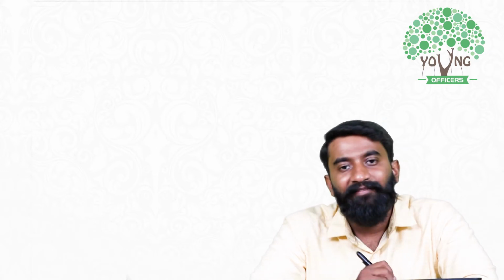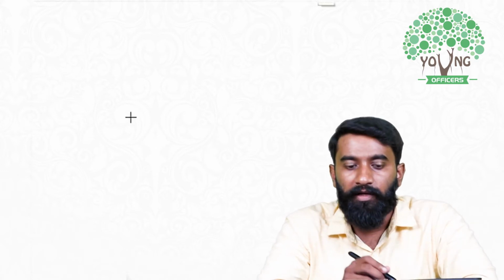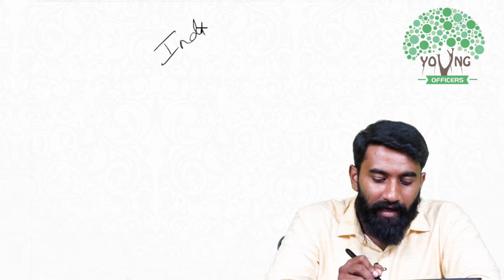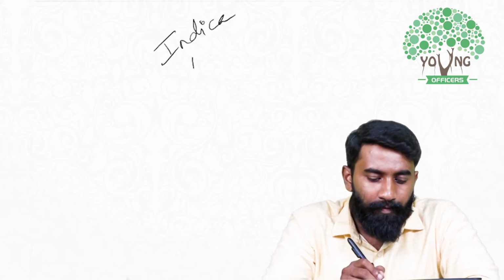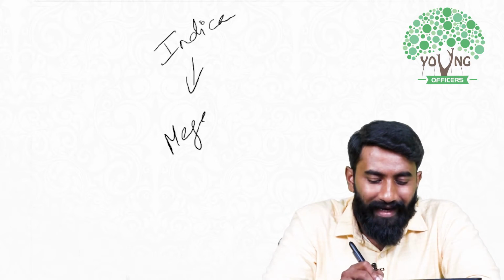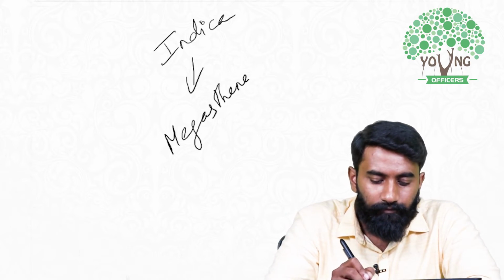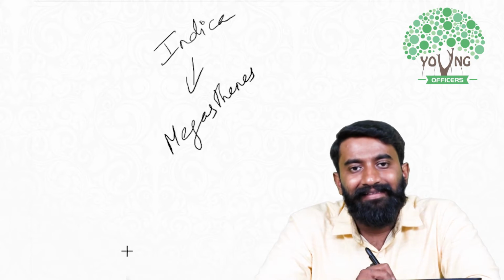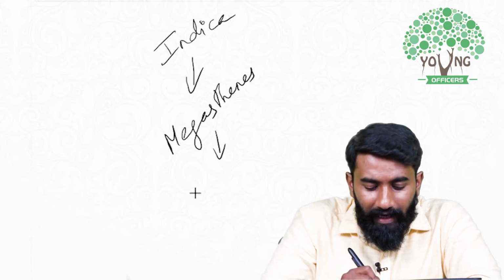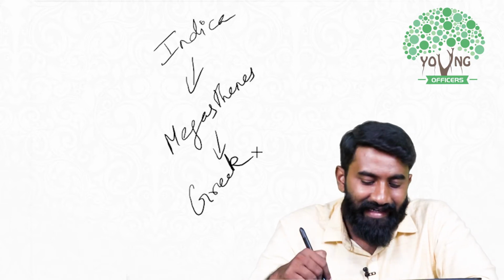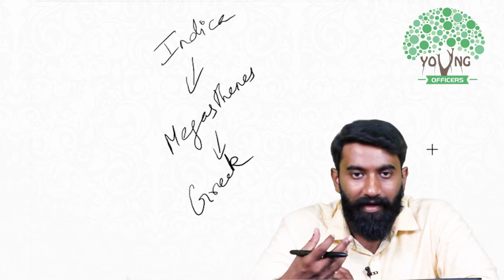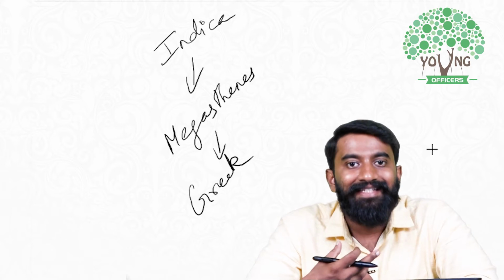For example, I will talk about one particular book called Indica. Now Indica is a book written by a person called Megasthenes. Megasthenes is actually a Greek traveler. He is from Greece, or at least his language is Greek.